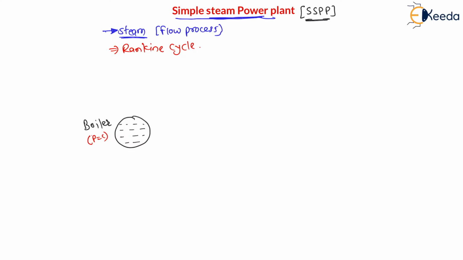Now as this boiler produces steam, this steam is the inlet to the turbine, therefore let's say this is condition 1. Now this steam is passed through the turbine, where work is produced. This is the work of the turbine, where T is for turbine, and this steam expands in the turbine and produces the work. Therefore 1 to 2 is turbine expansion.